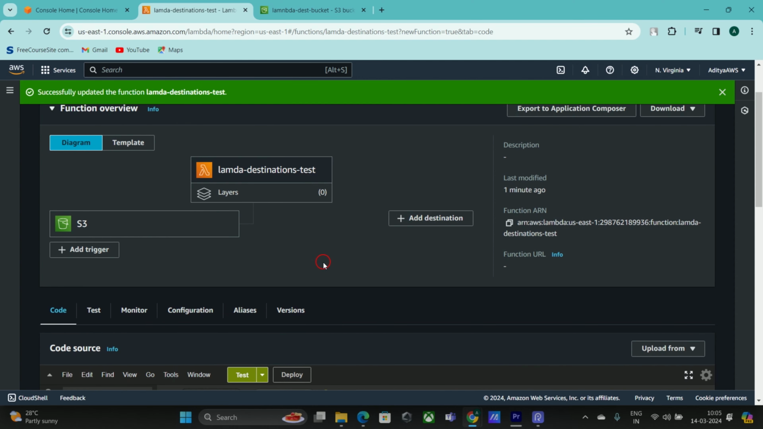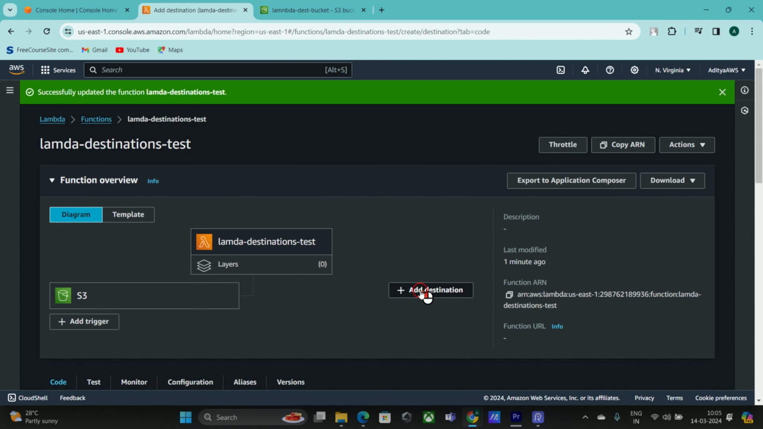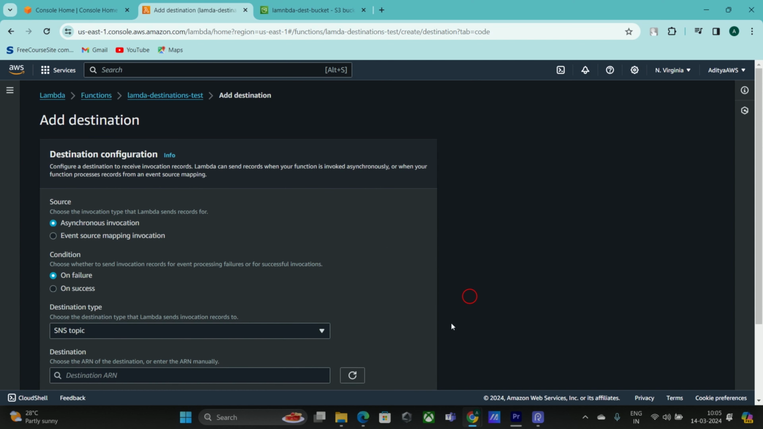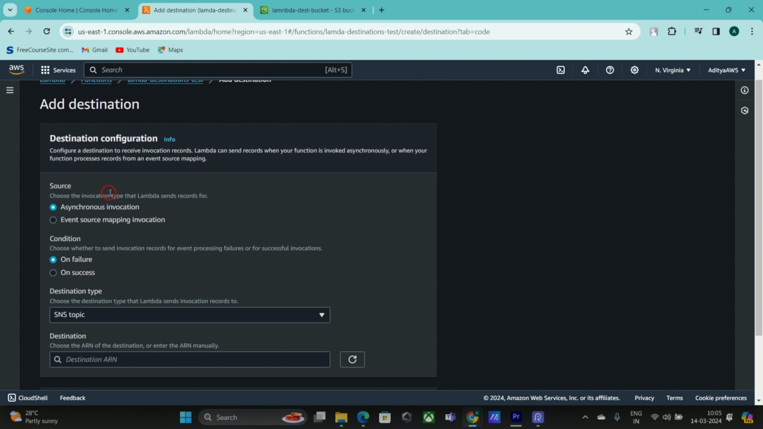Now we'll add our destinations. So I will add my first destination. If I click on the add destination button, this page opens here. It says add destination, and here you can configure your destination configuration. Inside here you can select the source.